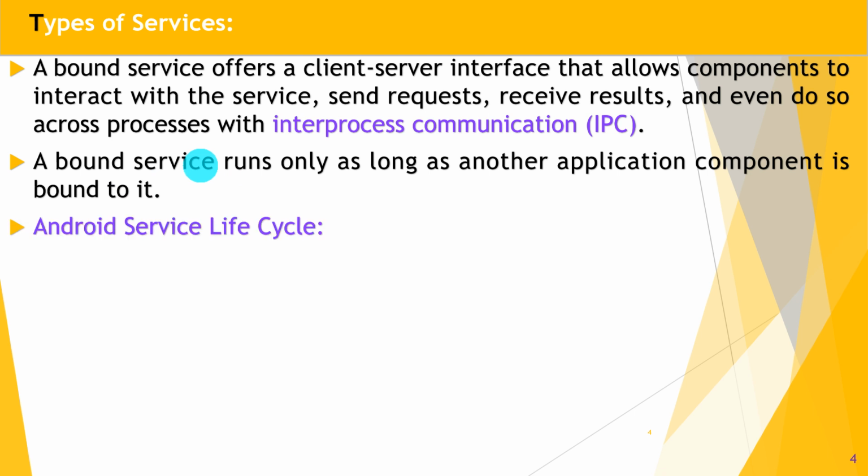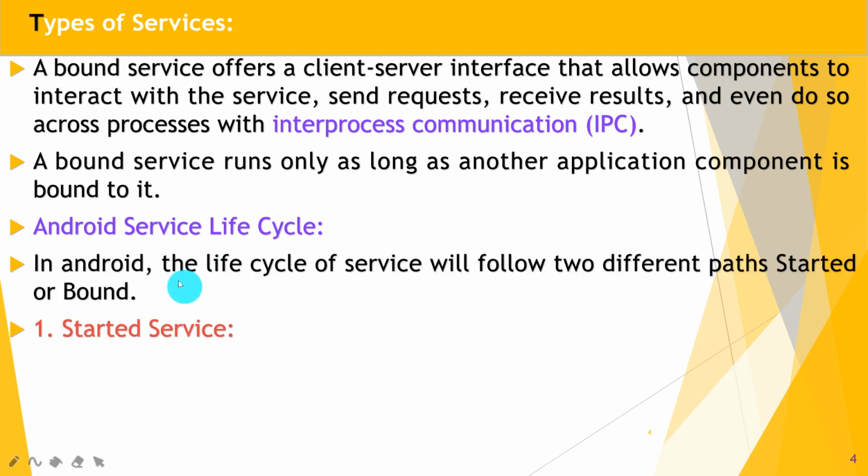Great. So next is the Android service lifecycle. Guys, hope you understand these three different types of services: foreground, background, and bound services. Let's move to the next part, the Android service lifecycle. In Android, the lifecycle of a service follows two different paths: started and bound service.